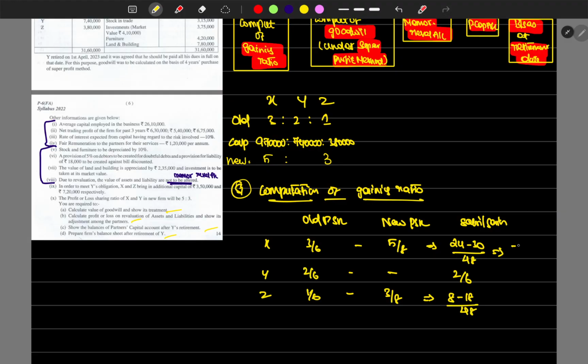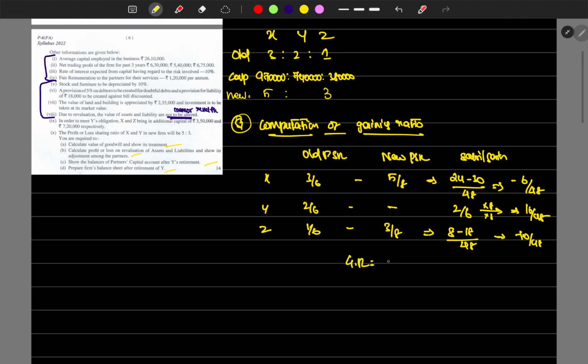So this would come as 6 minus 6 divisible by 48, then this minus 10 divisible by 48. So multiply this with 8 into 8 gives us 16/48. So the gaining ratio is 6:10, right? So we found the gaining ratio.